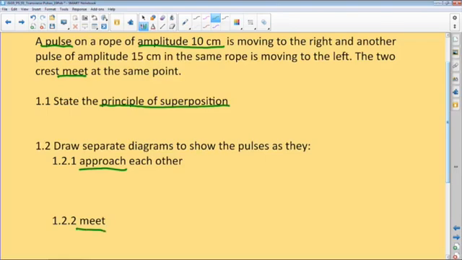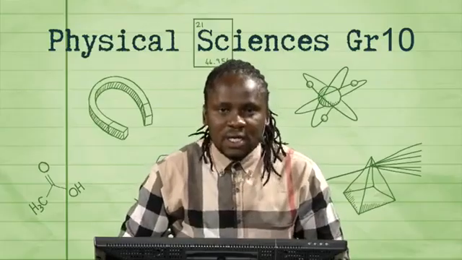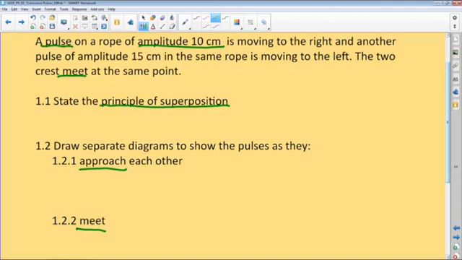Now, this is what is going to happen, guys. I'm going to give you, say, 3 minutes to do the 3 questions, to state, draw as they approach and meet. And after that, we'll do the remainder of the question and do feedback as a collective. So let's go on to it, guys. All the best.